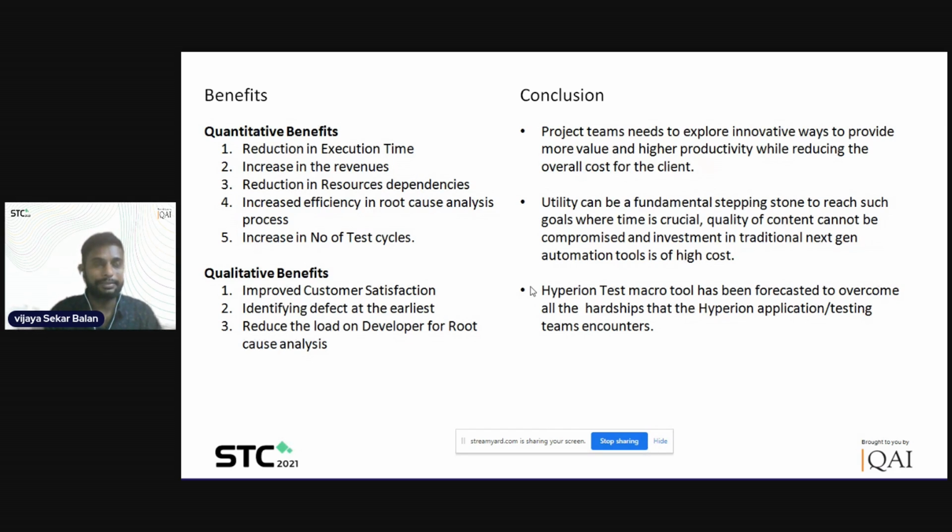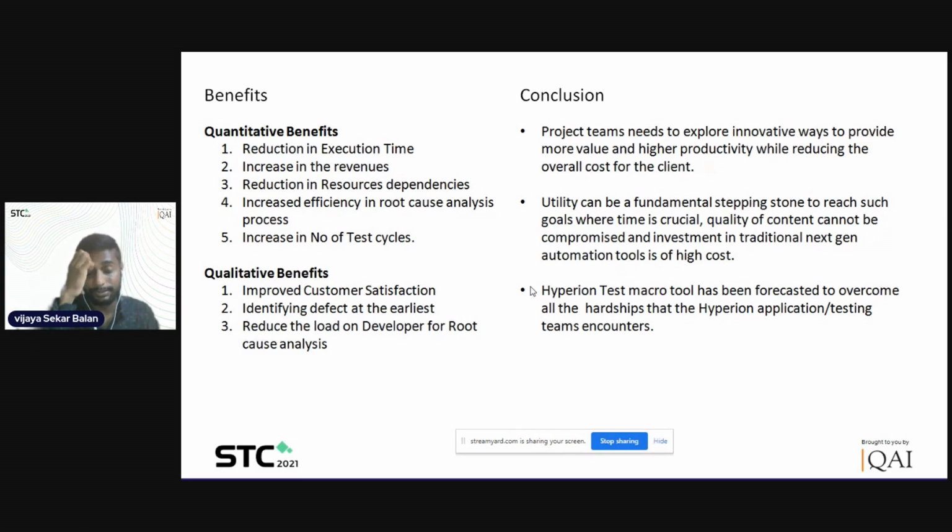Statistically, for the regression testing we were having almost 25 manual templates, on which we were spending almost 6 to 7 days. By using this tool, it was taking exactly 1.5 days to complete the testing with proper quality and zero defect leakage. That's the main quantitative benefit we have achieved: reduction in execution time, and obviously that is going to contribute to an increase in revenues.